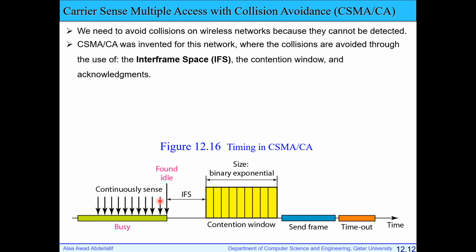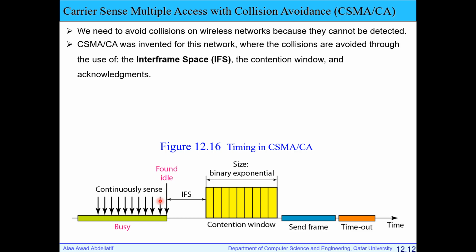Even more, each station will choose a random number of slots inside the contention window to wait. So again, it's another conservative way to avoid two stations transmitting at the same time. After all this procedure, if the channel is still idle, most probably no one is sensing, so I will transmit and I will take the channel. Any other station that tries to send later will find this channel busy. So by these two steps, I try to guarantee that there aren't two stations transmitting at the same time.